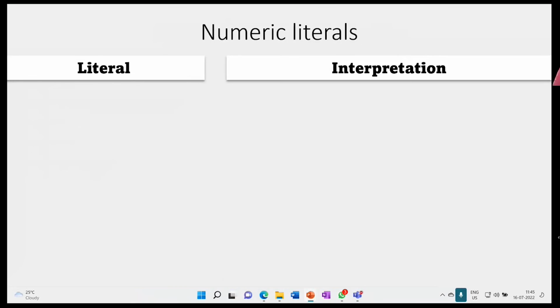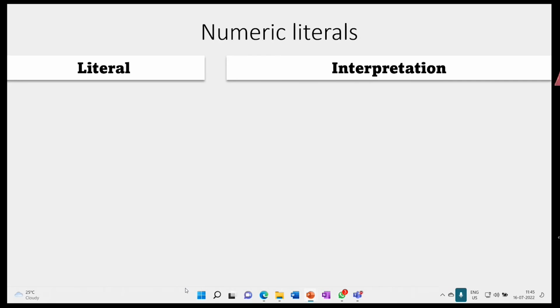So now, as we decided before, we'll start with the numeric literals. A literal, I have told you, is an expression to create an object. So for numeric types, most of the things you know.